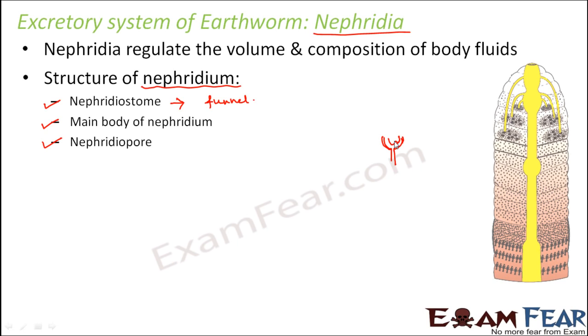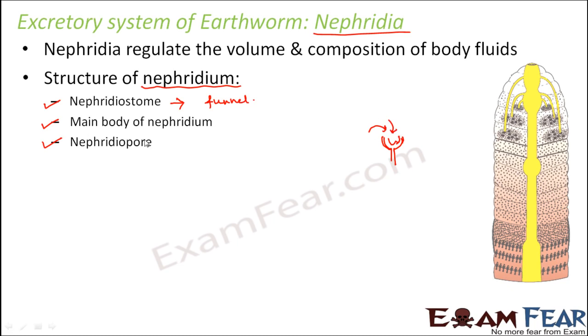Now what does it do? You would have used a funnel often to pour a liquid. Let us suppose you want to pour a liquid in a bottle which has a very narrow neck. The neck is not very wide. In that case, how do you pour the liquid? If you directly try to pour it, it might spill out. So that is why we often use a funnel, so that the liquid just gets inside through that funnel. So here, this funnel called nephridiostome is also that funnel where the coelomic fluid along with the waste enters. So this is where the fluid enters, and this fluid also has the wastes.